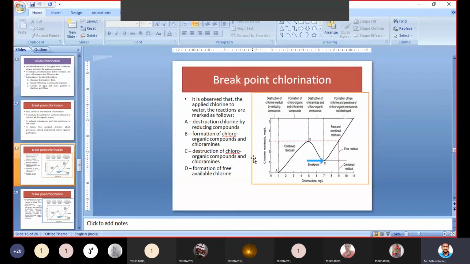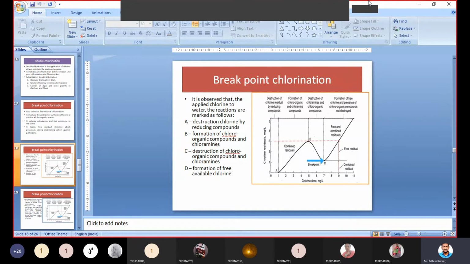After adding chlorine to water, chloramines, hypochlorite ions, and hypochlorous acid will be formed, and these substances will kill the bacteria. Now you can see here, first stage A. At A, what will happen? Destruction of chlorine by reducing compounds. It means it can undergo some chemical reaction, and those reducing compounds will be there, and formation of chloroorganic compounds and chloramines.